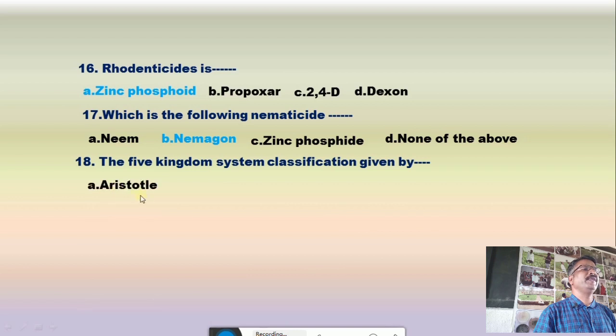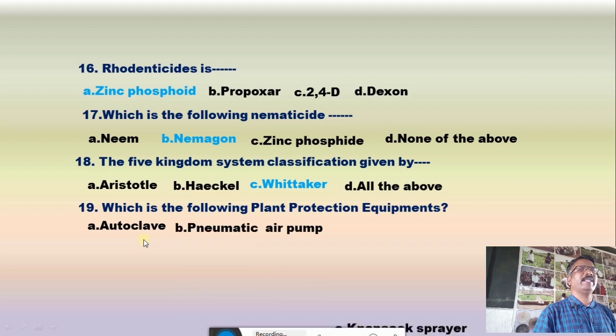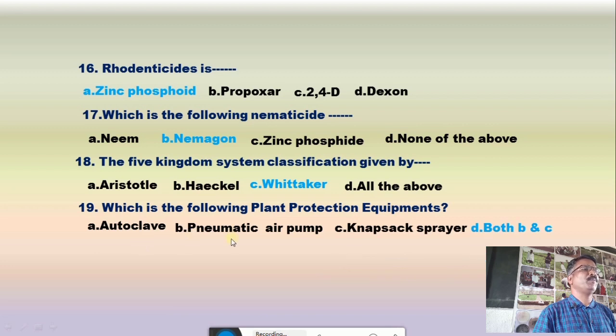Question number 18, the 5 kingdom system of classification is given by, the options are A. Aristotle, B. Haeckel, C. Whittaker, and D. all of the above. The correct answer is Whittaker. Question number 19, which of the following are plant protection equipments? Option A. autoclave, option B. pneumatic air pump, C. knapsack sprayer, and D. both B and C. Means pneumatic air pump as well as knapsack sprayer are considered as the plant protection equipments.